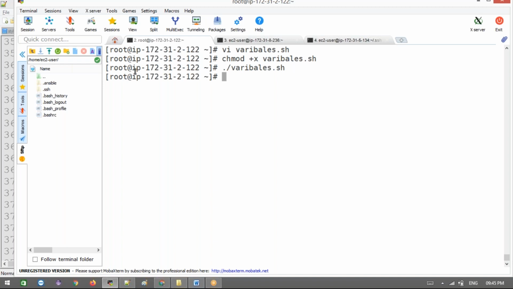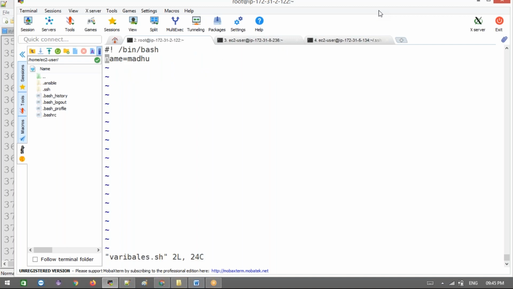Is that clear, right? There is one variable that we are trying to print, but we did not have any statement to print. Now I'm going to print that. Let's see how to print. For any debug, anything you want to do, we can use the echo statement, like a println kind of statement. Now we are going to assign that variable.